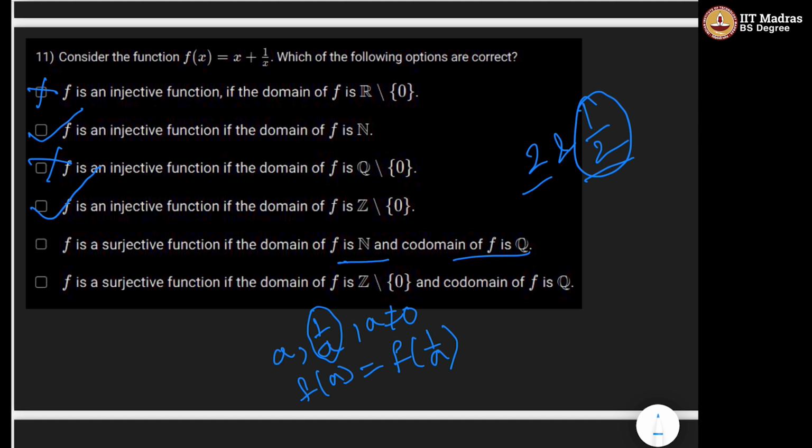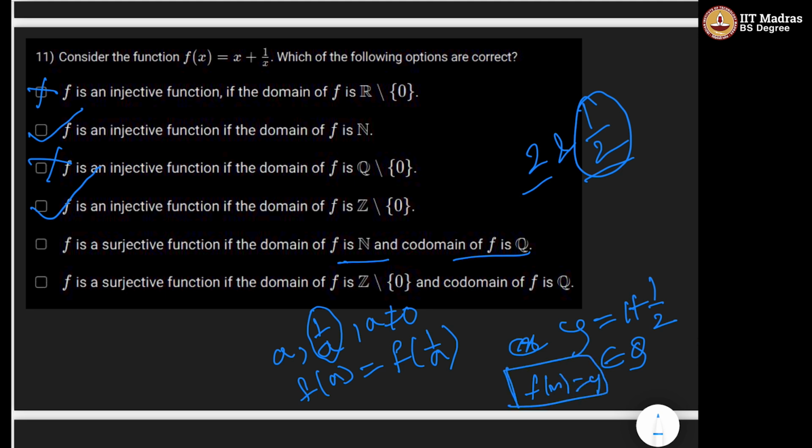If we have any point in the codomain, let y = 1 + 1/2, which belongs to Q, can we find any point in the set of natural numbers or integers such that the functional value of the point equals y?